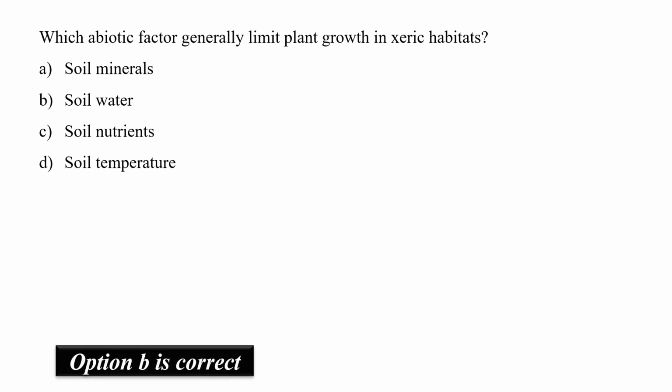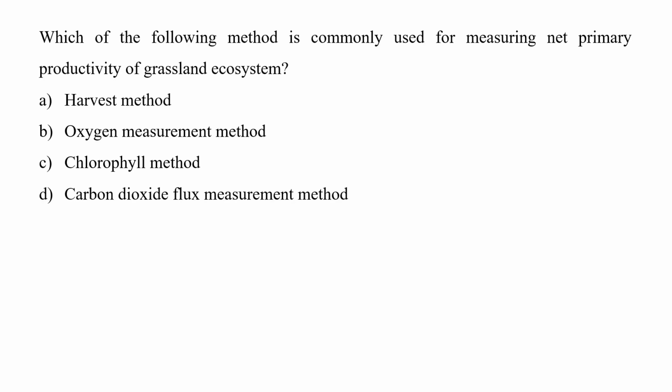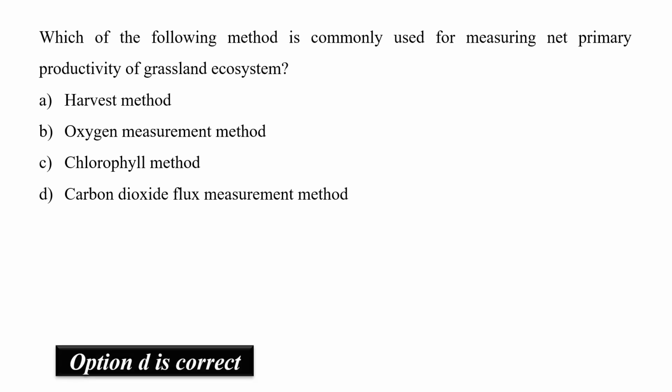Option B is correct. So next question, which of the following methods is commonly used for measuring net primary productivity of a grassland ecosystem? Four different methods are given. So the carbon dioxide flux measurement method is correct. This method helps in measuring gross and net primary productivity. It measures the uptake of carbon dioxide in photosynthesis and its release in respiration. So option number D is correct, the carbon dioxide flux measurement method.